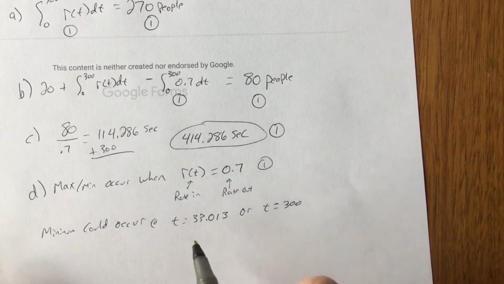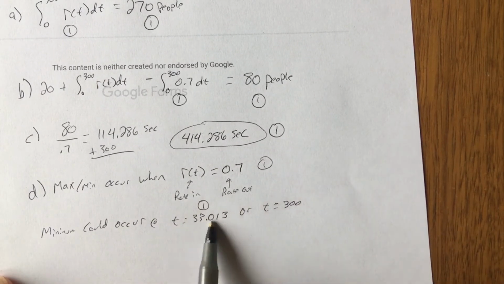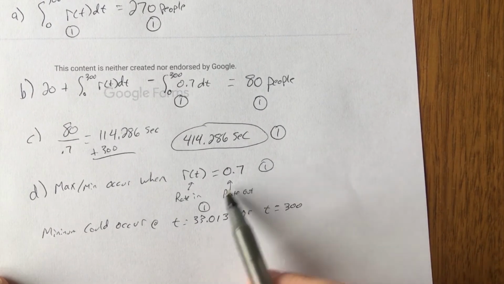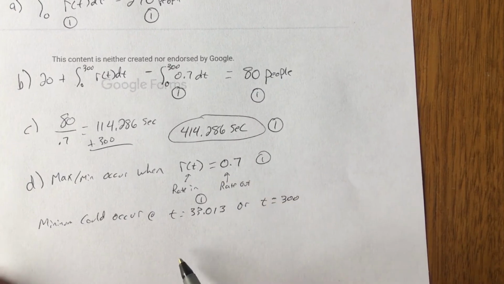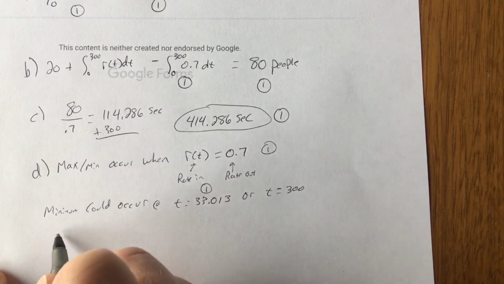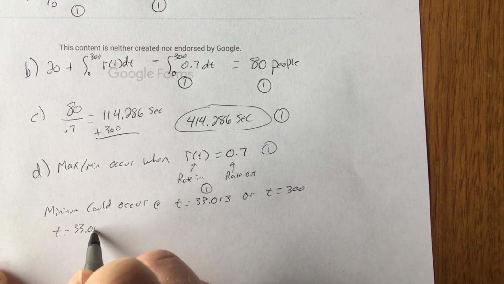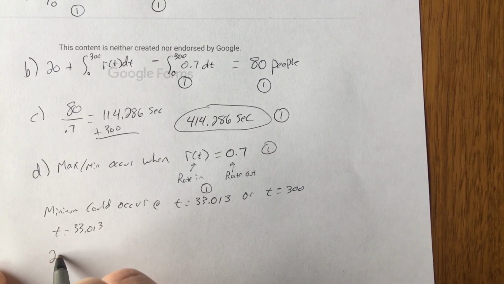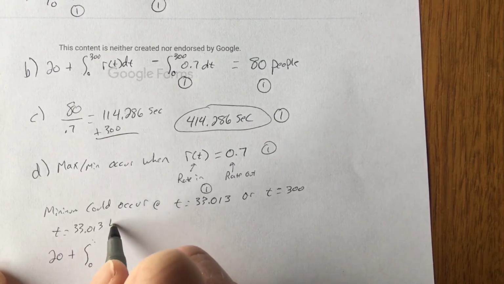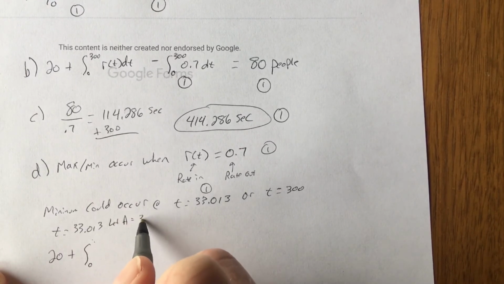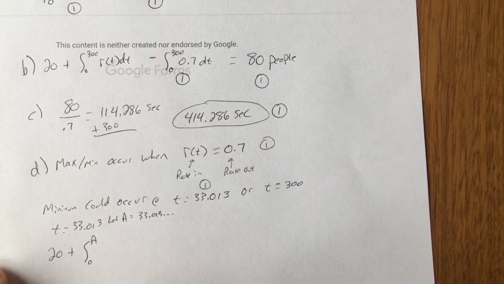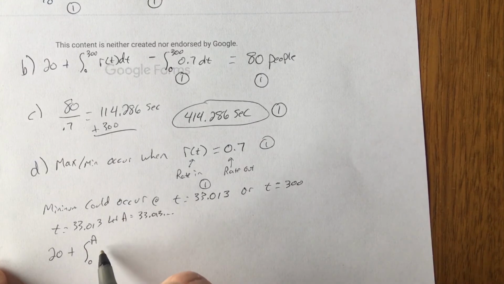All right, and they gave a point for this time right here, which kind of again gets you, these two together aren't too bad based on what we've done before. What we have to do is figure out what the amount was at those times. So we'll start with t equal 33.013. We're going to go 20 people in line plus the integral from 0 to that time. Now we're going to let A equal 33.013 and so on. And so we're going to write letter A on our paper. We don't have to keep writing that time over and over again.